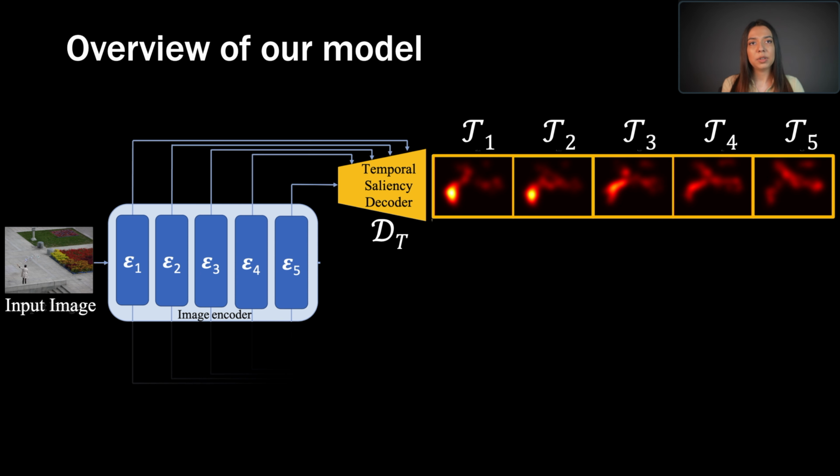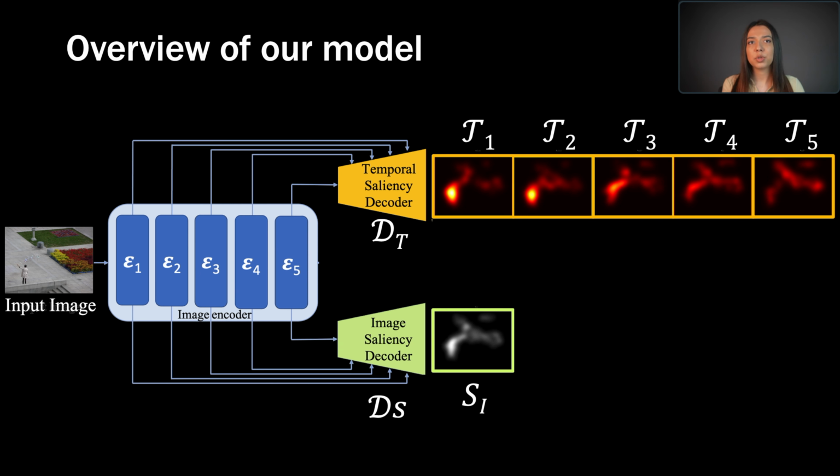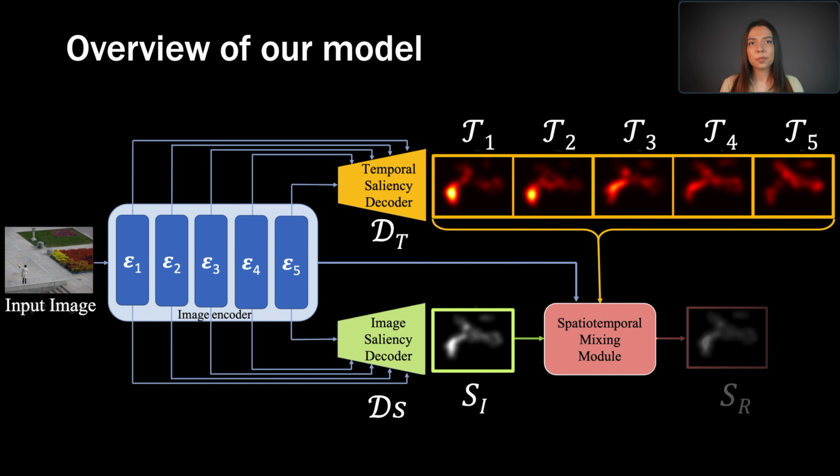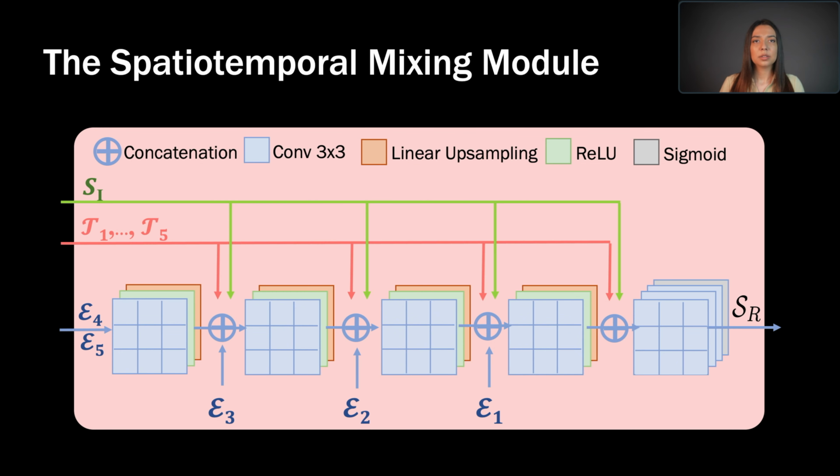In parallel, we decode the same image features into an initial image saliency prediction. Finally, we combine the temporal slices, the image saliency predictions, and the encoded image features in the spatiotemporal mixing module to produce a final image saliency map SR. This module basically incorporates temporal information into saliency prediction.